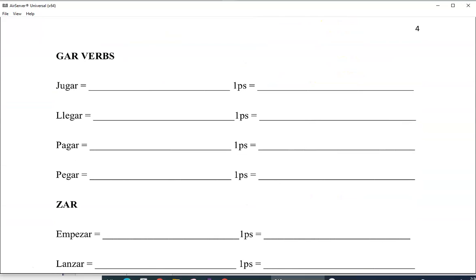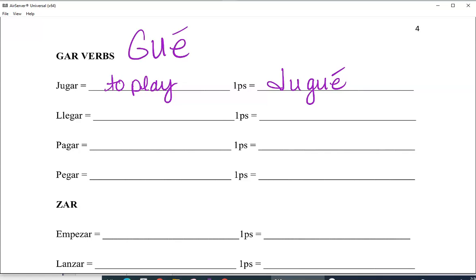So then the next thing that we have is our gar verbs. So jugar, which means to play, and remember this is like to play a sport, is going to go to J-U and then G-U-E. So the ending for gar verbs is G-U-E, and that E has that accent mark. So we have jugar goes to jugué. Llegar, which is to arrive.